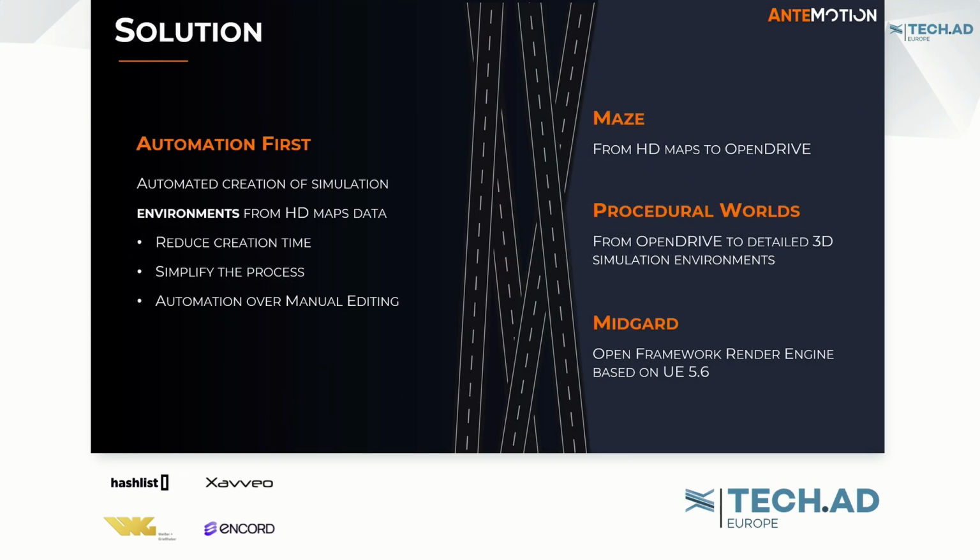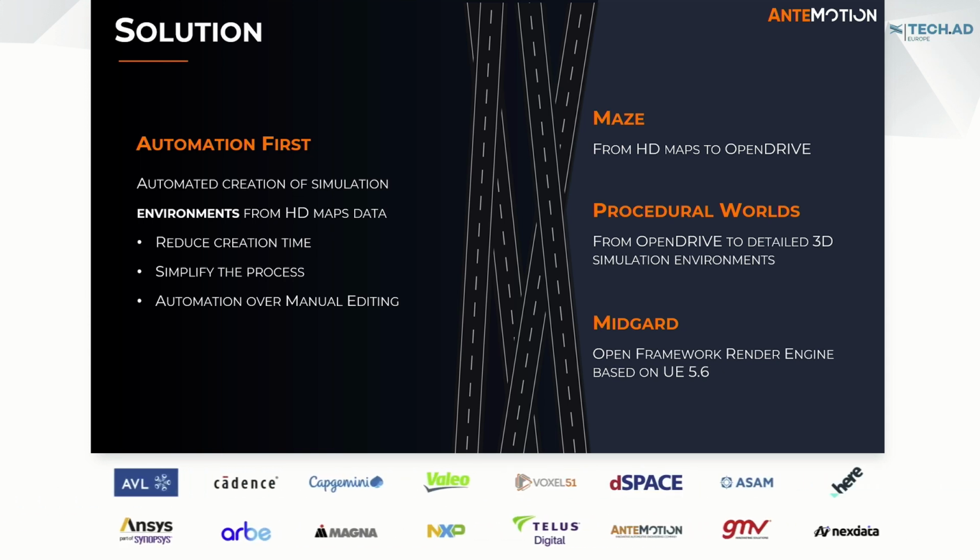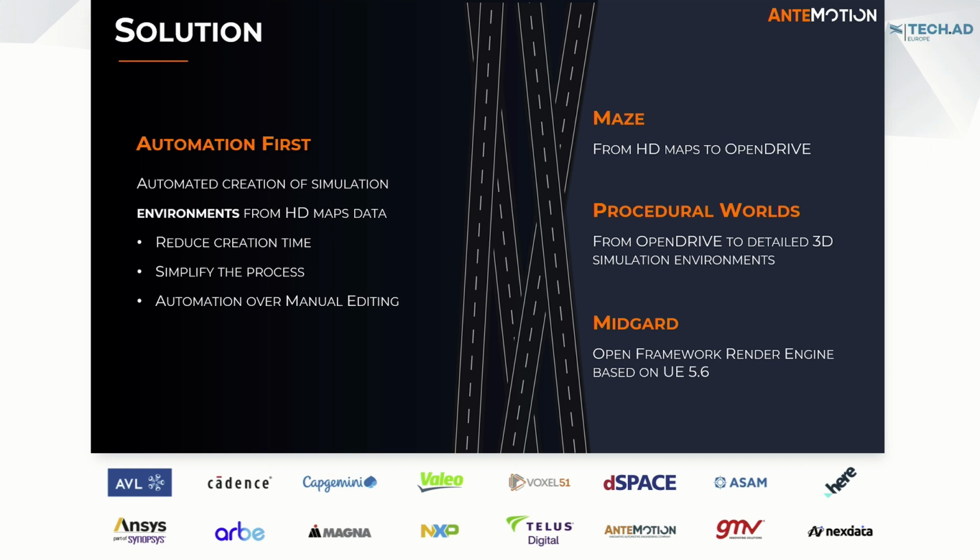Our approach is automation first. This means that we completely automate the creation of the 3D environments. This allows you to reduce the creation time of the scenes and the training data, and it simplifies the process. This automation over manual editing also requires little to no skills in both 3D editing and OpenDRIVE and road knowledge.